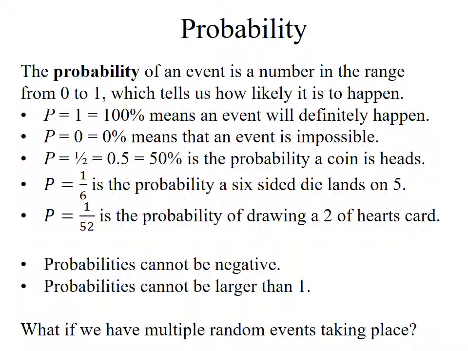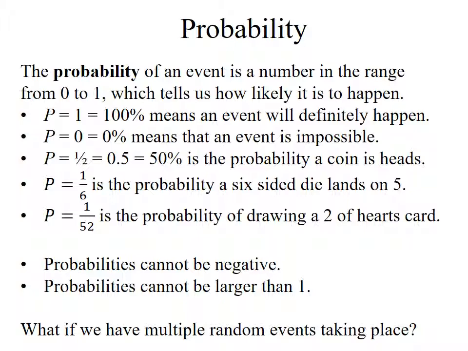A probability of 1/2, 50%, would be the probability that you get heads if you flip a coin. If I roll an ordinary 6-sided die, the probability of rolling, say, a 5 is going to be 1/6. If I have an ordinary 52 card deck, the probability that I draw any one card, say the 2 of hearts, is going to be 1 out of 52. Important things to know are that no probabilities can be negative and no probabilities can be larger than 1. You never have more than a 100% chance that anything happens.